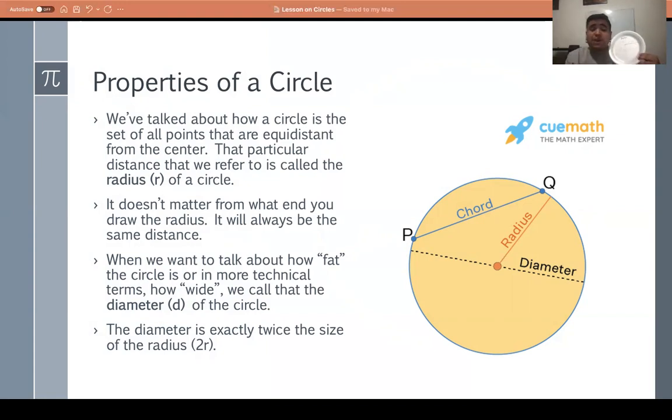This is called the radius. It doesn't matter where we draw the radius from. It's going to be the same distance. If we draw it from here, it's going to be 3 centimeters. If we draw it from here, it's 3 centimeters. And if we draw it from here, it's 3 centimeters. So everybody get that? Does anybody have any questions?